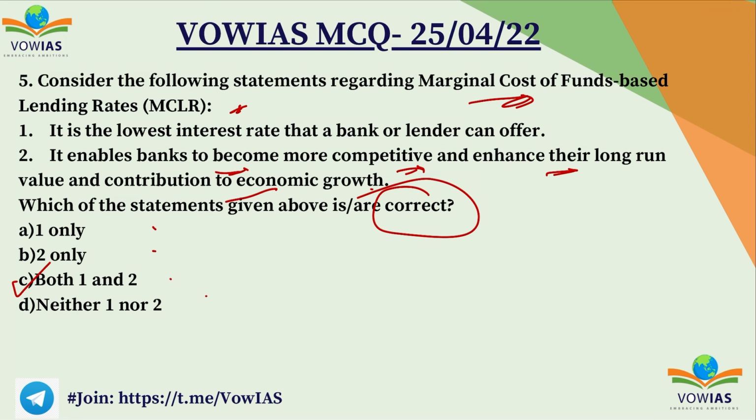MCLR. So recently SBI raised the MCLR for the first time in 3 years. It was originally started in 2016, and it is the lowest interest rate that a bank can offer to a lender. It is applicable to all the corporate loans and floating loans before October 2019, and so that is about MCLR. It was asked in UPSC also, right?